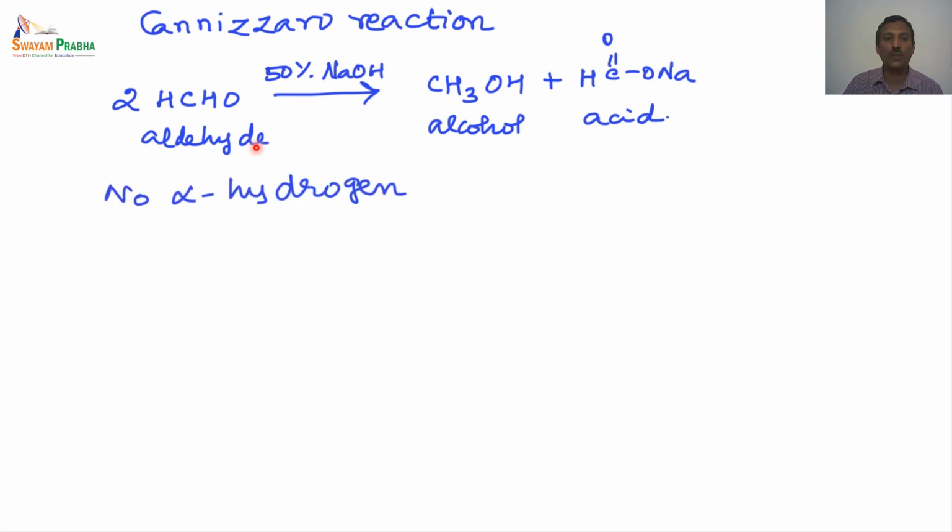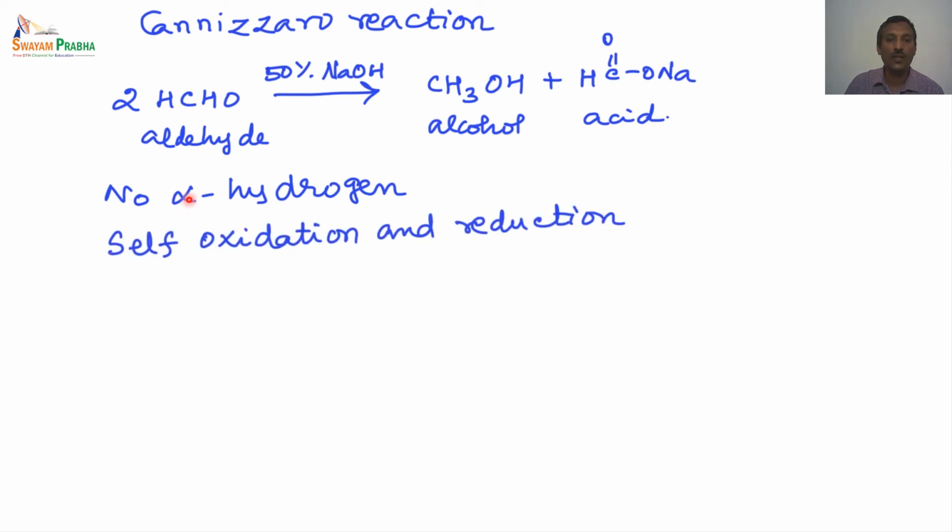There are some requirements for this reaction. In the aldol condensation and other reactions we have seen earlier, the material has to have an alpha hydrogen for the reaction to occur. But in the Cannizzaro reaction, the material should not have an alpha hydrogen. Only then does this reaction proceed. This is basically the self-oxidation and self-reduction of the starting material, which is the aldehyde.